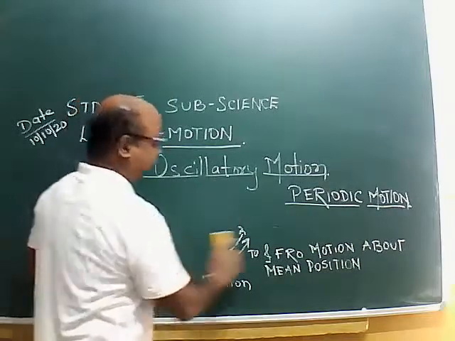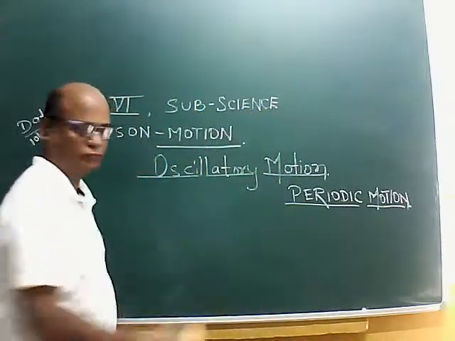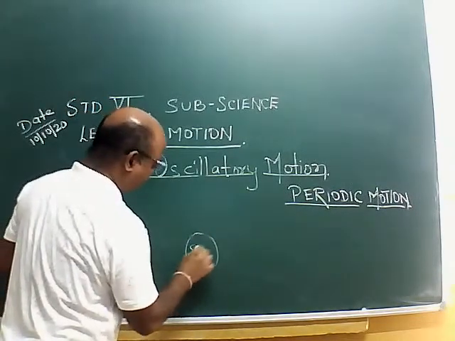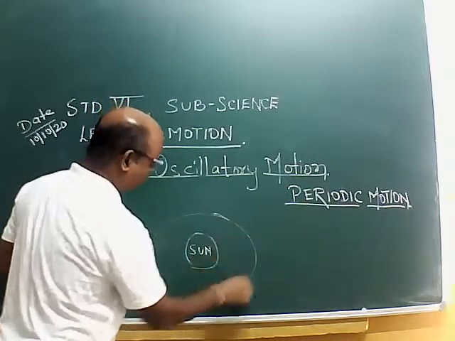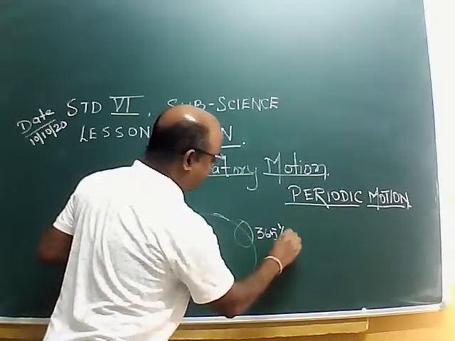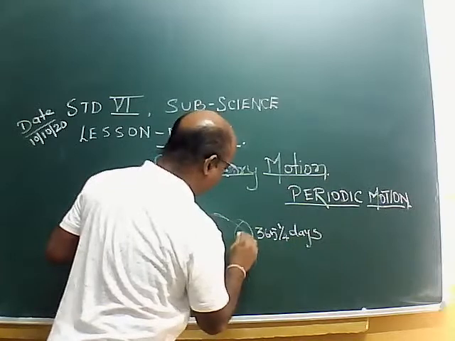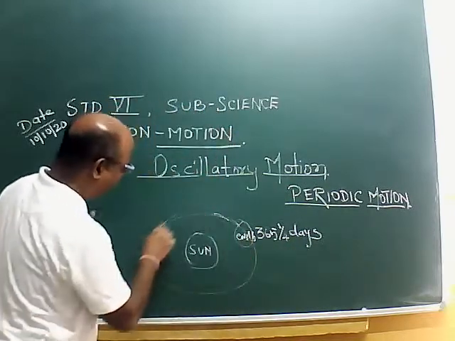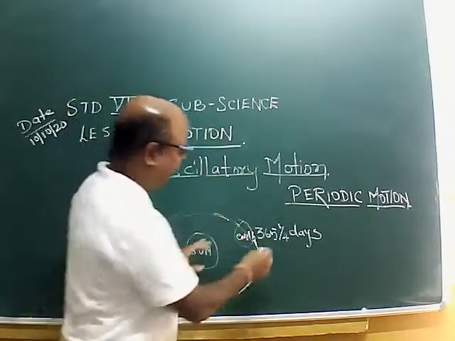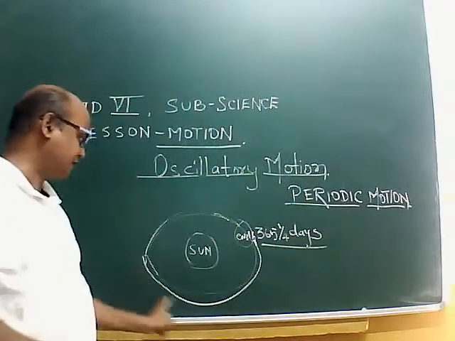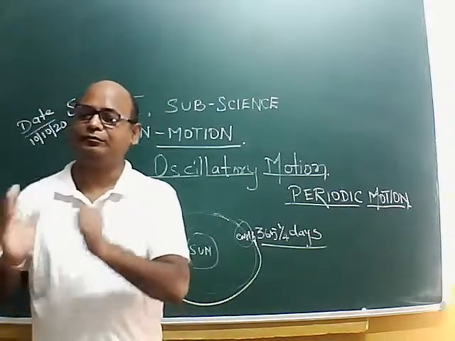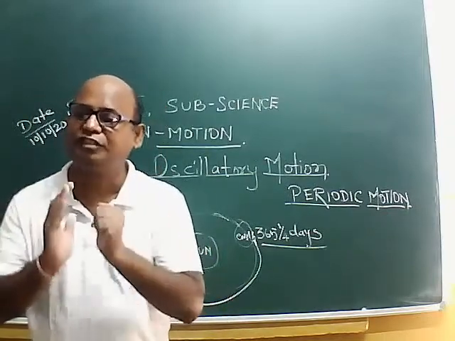For example, you know that the Earth takes 365 1/4 days to complete one revolution around the sun. So after every 365 1/4 days, it completes one revolution around the sun. So it takes fixed time. It is a motion which is repeated after a fixed interval of time.